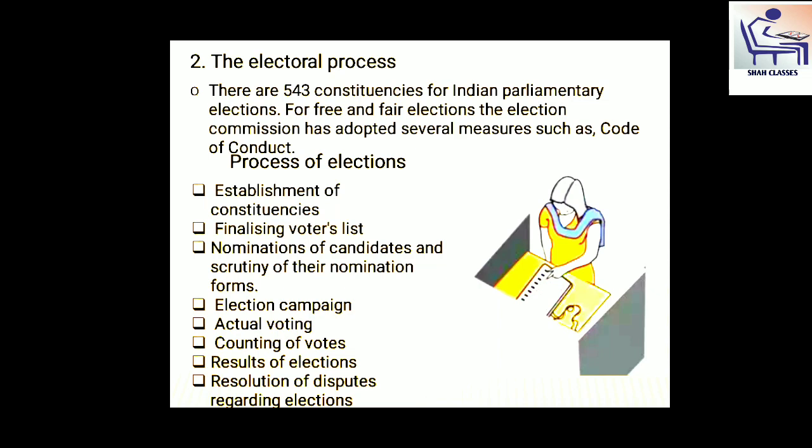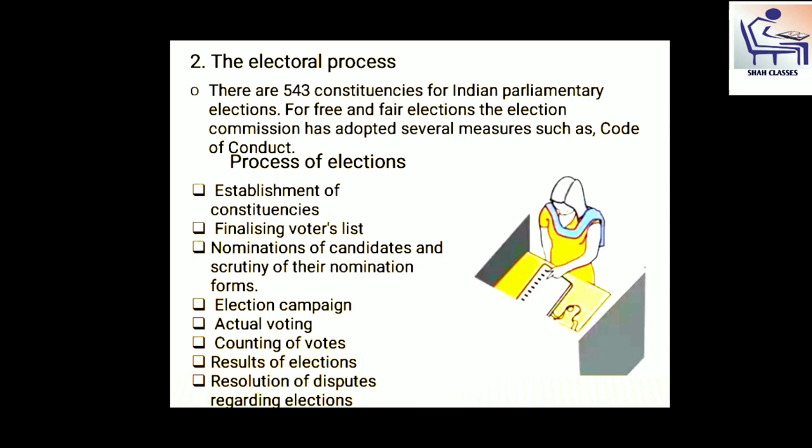Now here, the functions of the Election Commission. First is preparing the voter list. Second one is deciding the timetable and program of elections. Third one is scrutiny of the applications of candidates. Next is giving recognition to political parties and resolving any disputes relating to the election.